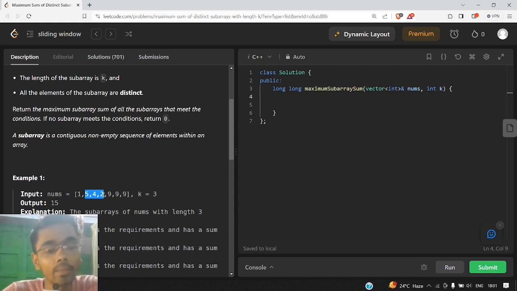So the map will keep track of the distinct elements, because we can see here our subarray length is 3, but inside our map the map size will be 1 only, because it contains only one element, that is 9. So with the help of the map we can keep check of the distinct elements, and if these two conditions are met, then only we will compute the sum. Otherwise we will skip that subarray, because it doesn't hold these conditions, and in the end we will return the answer. So let's code it now.